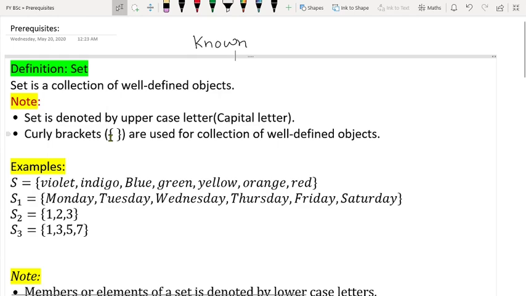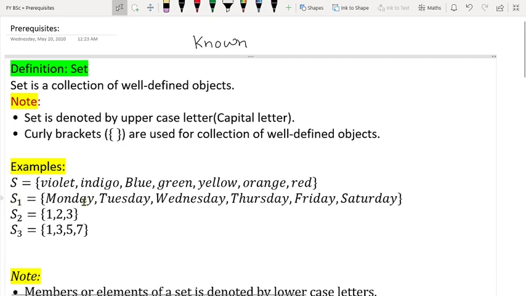Next, this collection of well-defined, or known, objects we place in curly brackets. As you can see here, curly bracket open and curly bracket close, and inside this we have our objects. For example, colors of the rainbow, I can form a set of that, and I have denoted it by S. Or I have weekdays, Monday to Saturday, just put it in one curly bracket, and that becomes a set. I am calling it S1.